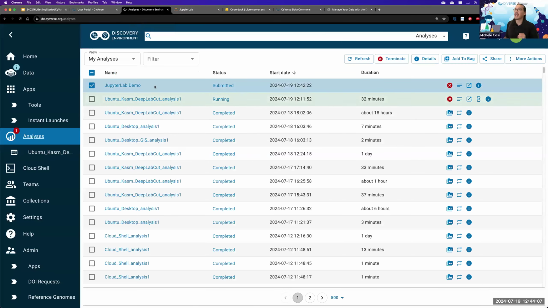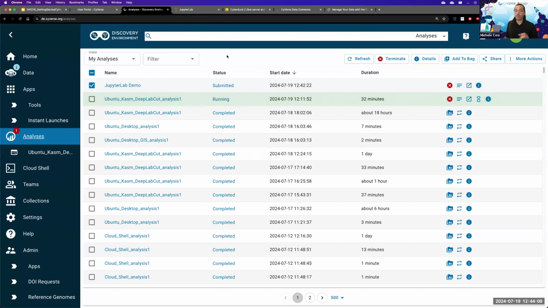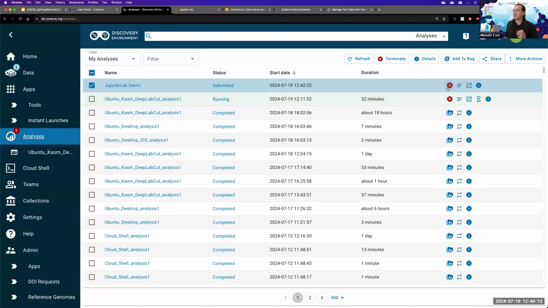I'm going to go back to the Analysis tab now, and I'm going to show you something extremely important. This X button right here. This is the button for termination. And it's extremely important because if you do not terminate your analysis, then these are just going to be sitting there burning your allocations. Imagine it like a car.